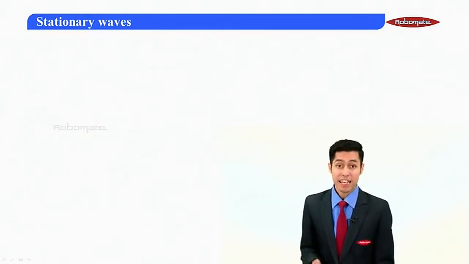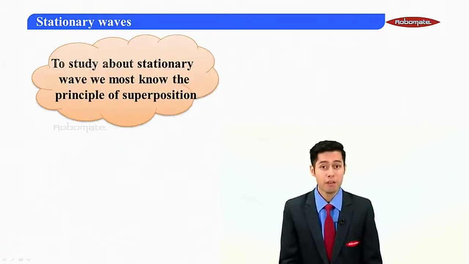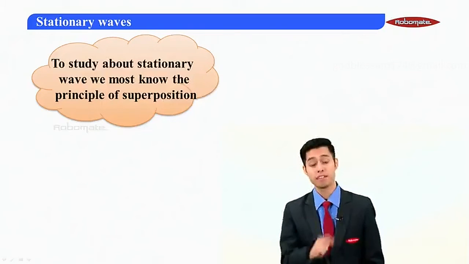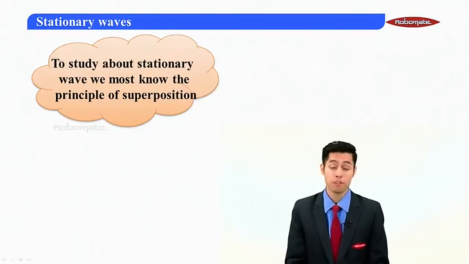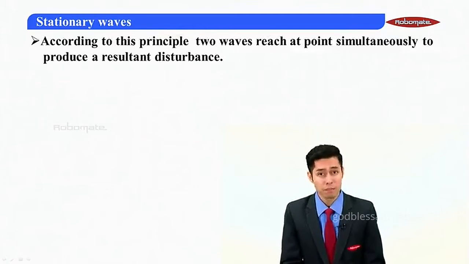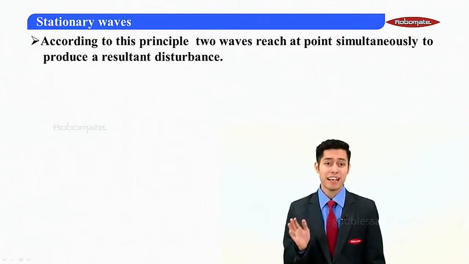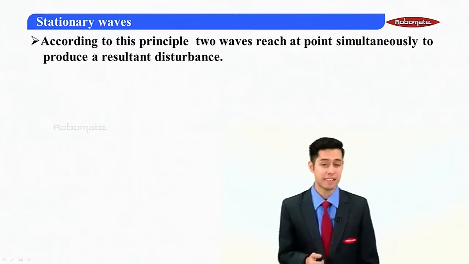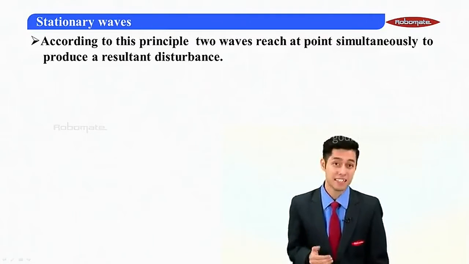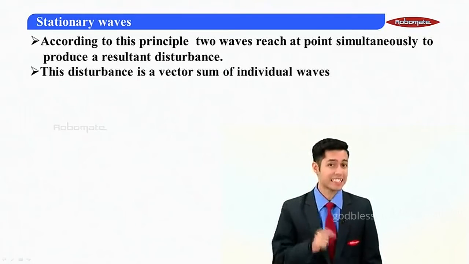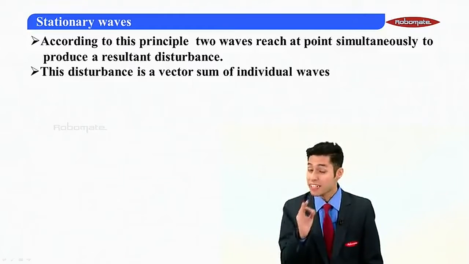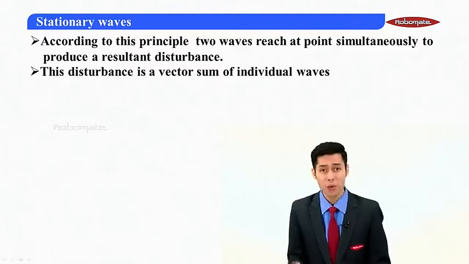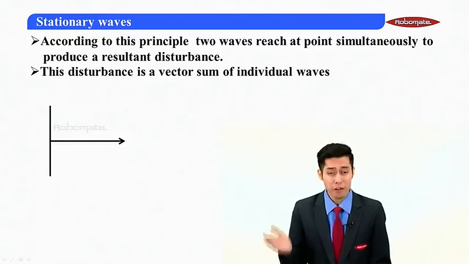But students, in order to study the stationary wave, we must learn a very important principle, that is the principle of superposition of waves. According to this principle, when two waves reach a single point simultaneously, they produce a resultant disturbance. This disturbance, students, is the vector sum of the individual waves. And how do I analyze it? I analyze it by drawing this diagram.